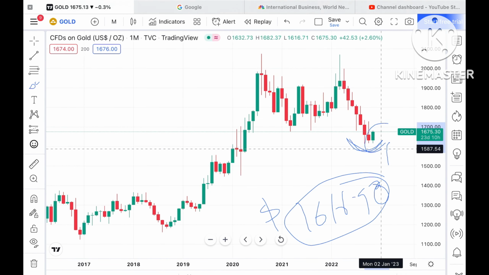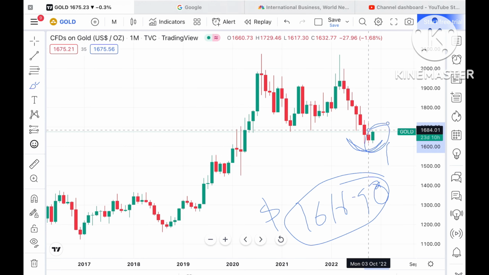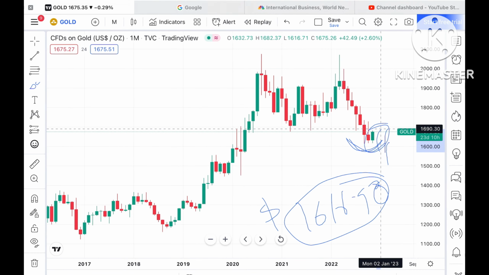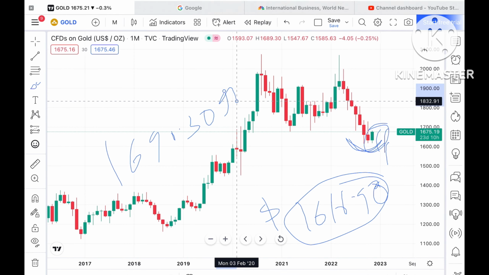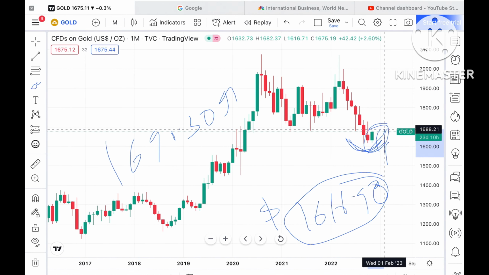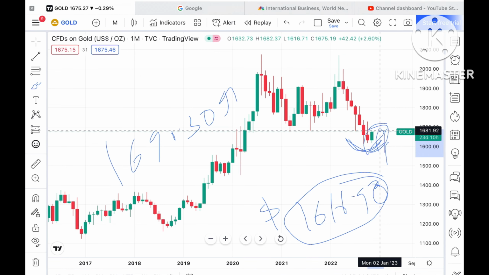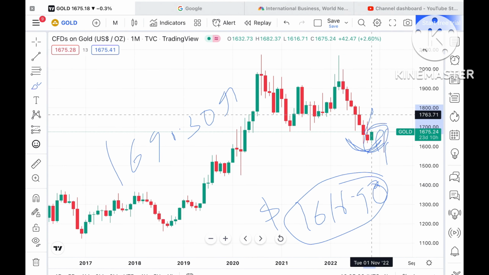So if this green candle sustains, if it goes above a particular level of 1690.30, then chances are very high that if this level sustains, it can move further upside, with a probability of going higher towards a level of 1760 and then further upside.